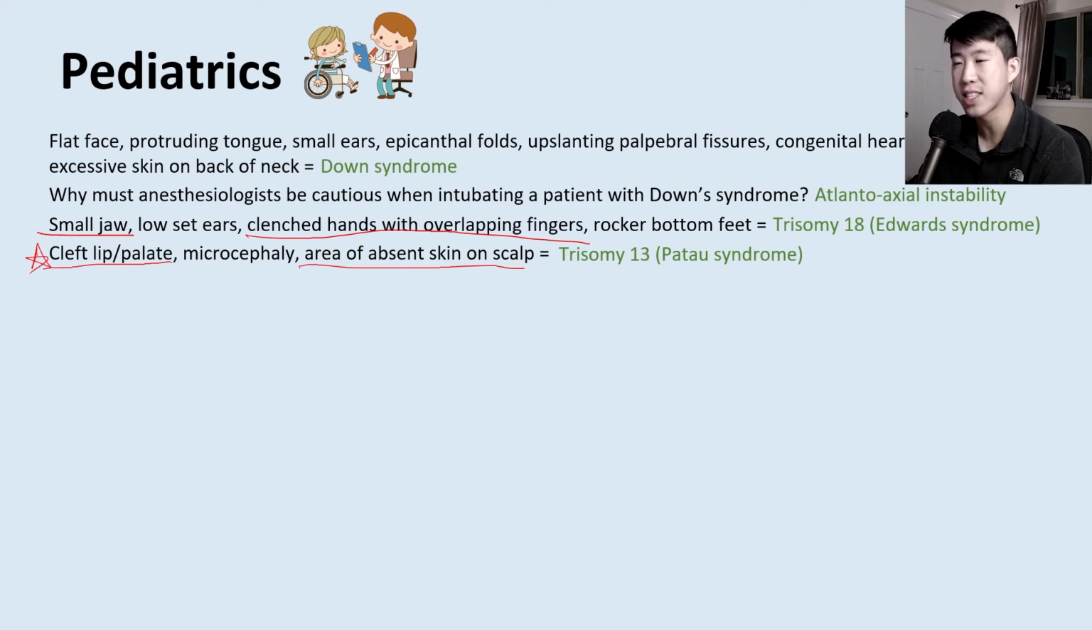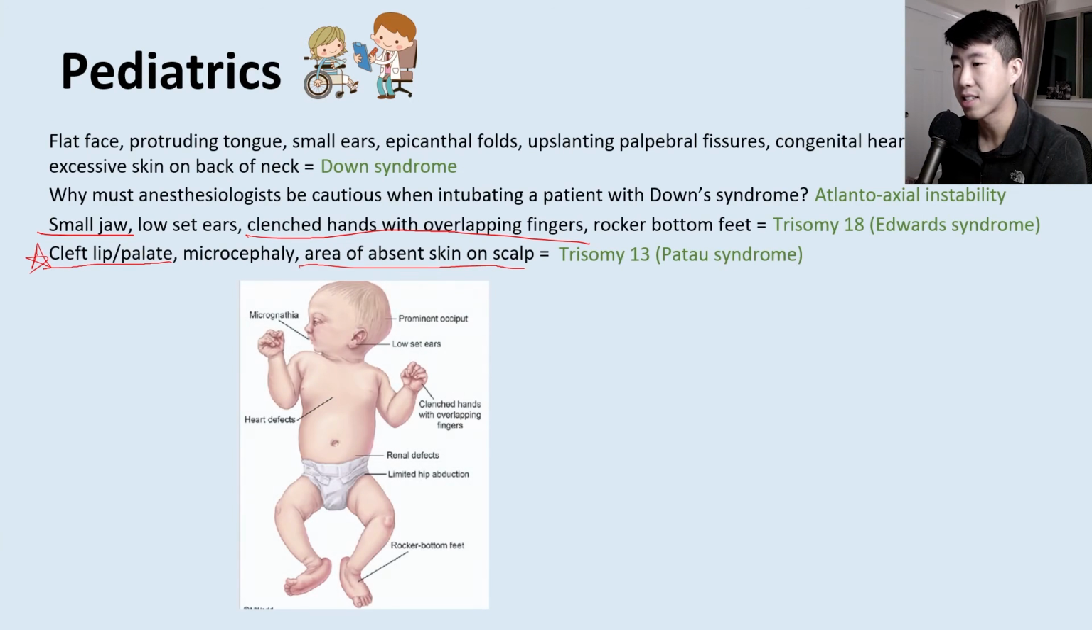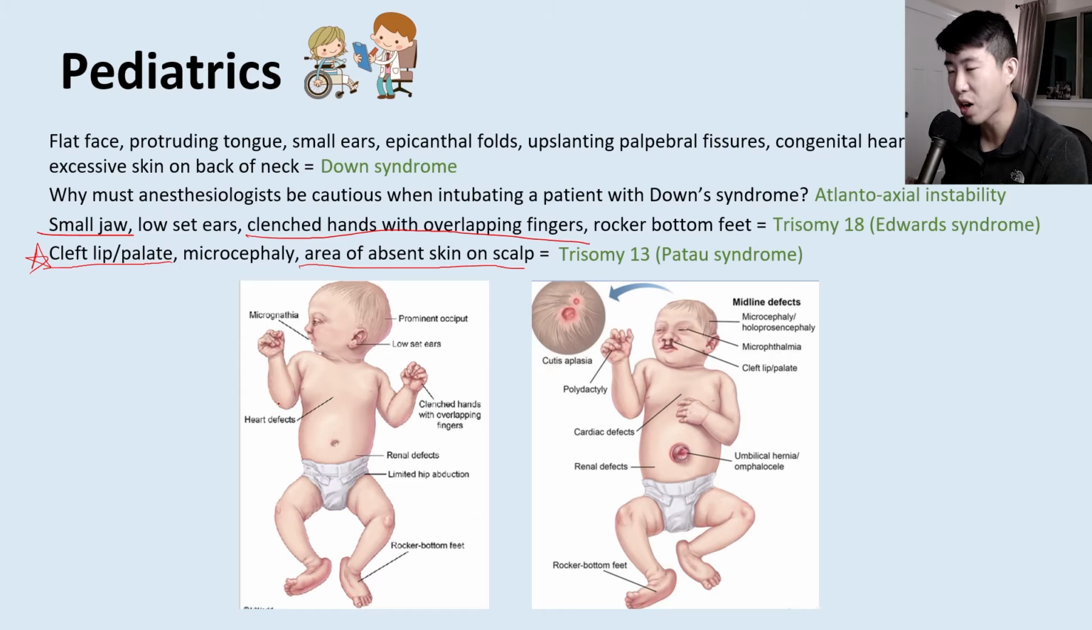So finding the ones that are kind of unique to one versus the other is a little bit more helpful for you, especially when you're identifying this on a test. Okay. So here is some graphical depictions.